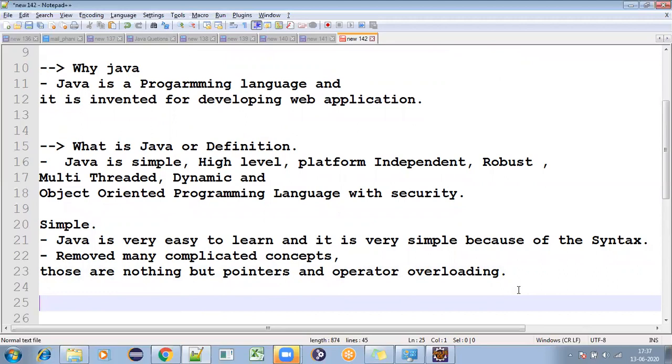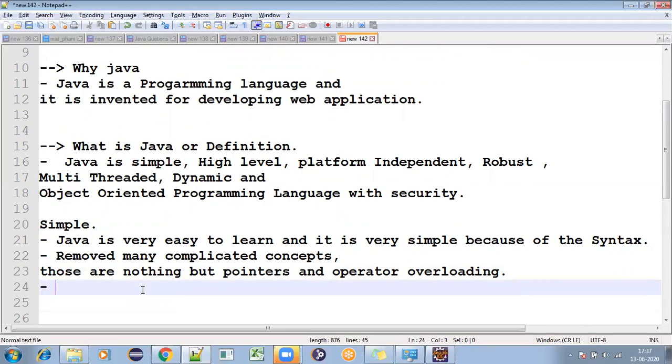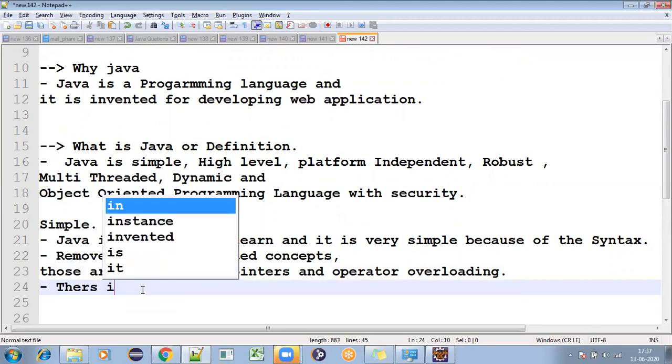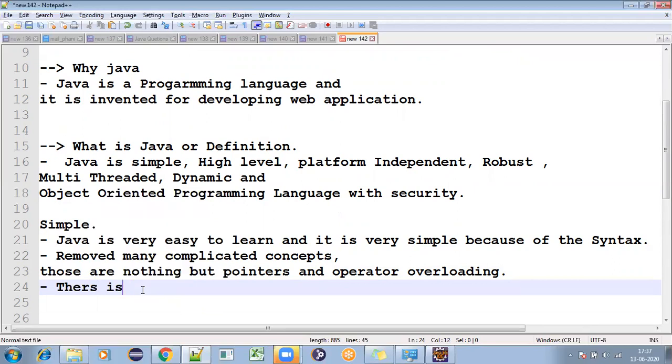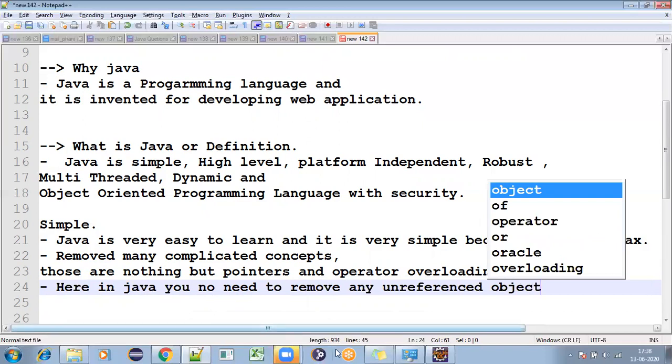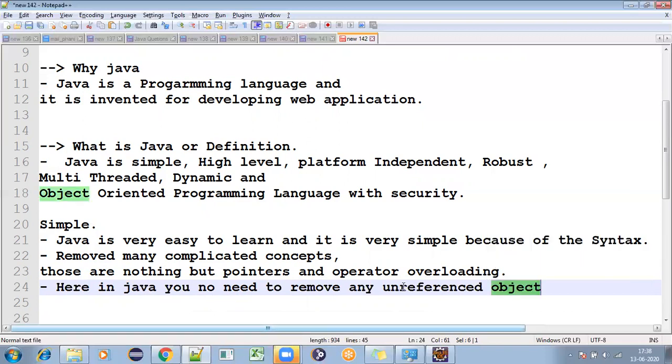There is one more point we can add here. In Java, you no need to remove any unreferenced objects. First you should know what an object is, then what a reference is, and after that you can understand unreferenced objects. That will take some time.